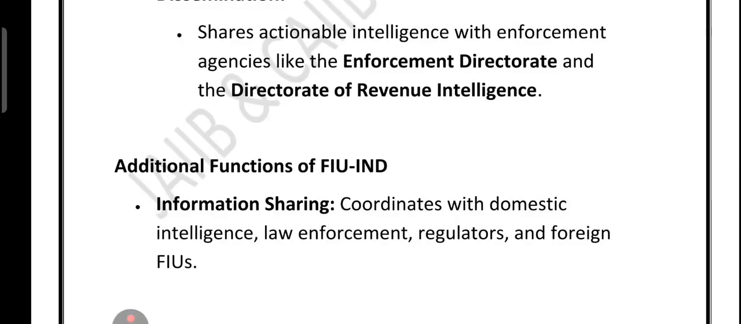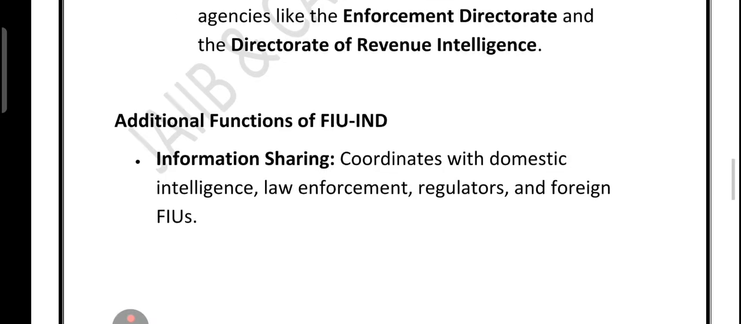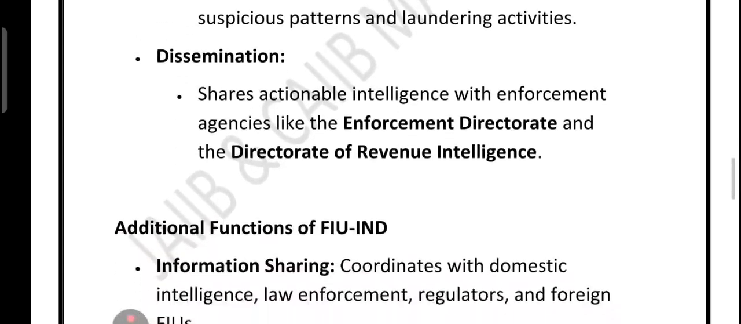So remember: collect, analyze and disseminate. These are the three pillars of FIU-IND. First of all, they collect, they analyze and they disseminate.